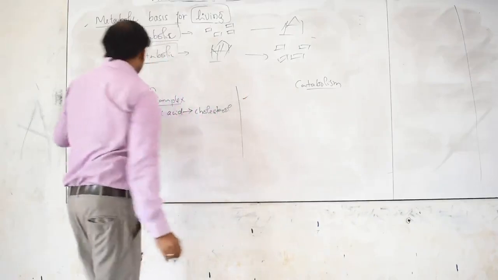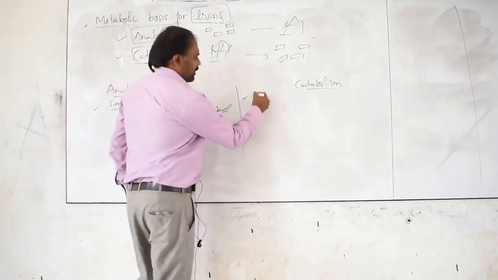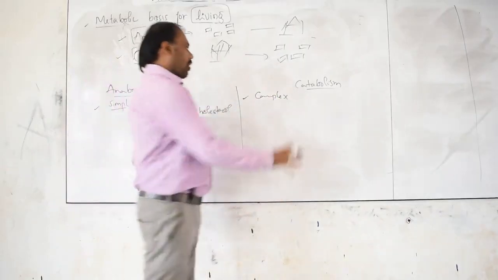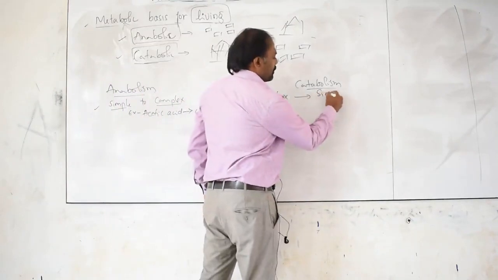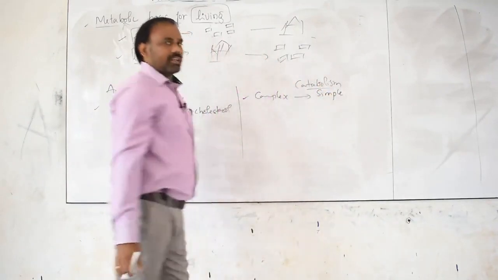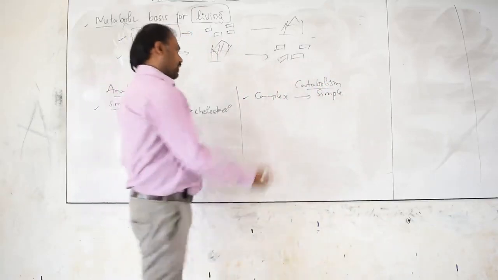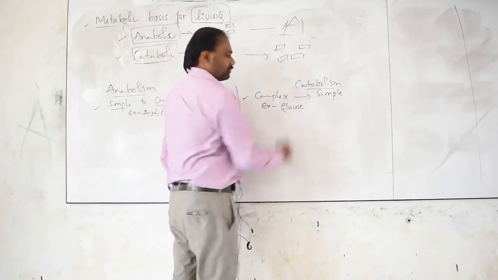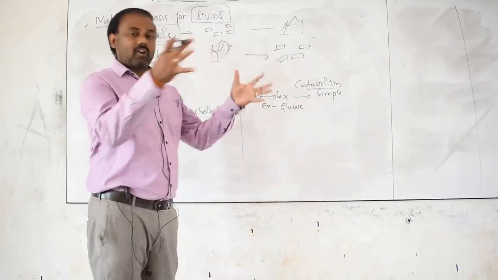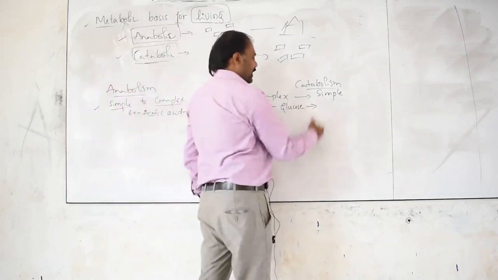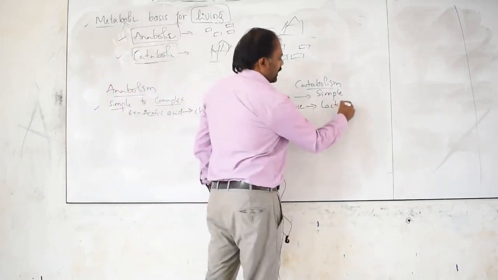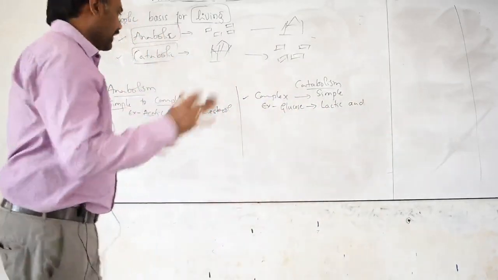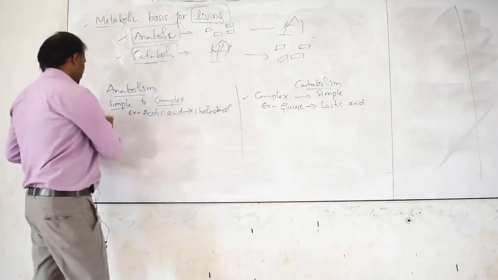First point, anabolism is simple to complex, and here it is exactly opposite. It is the process of conversion of complex molecules into simple molecules, that is the food molecules, complex to simple. The best example is when we have glucose as a complex food molecule, it is being converted into lactic acid. This is the first fundamental difference between anabolism and catabolism.